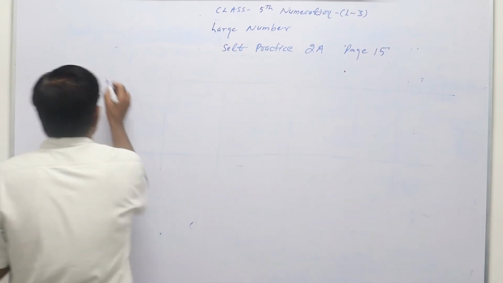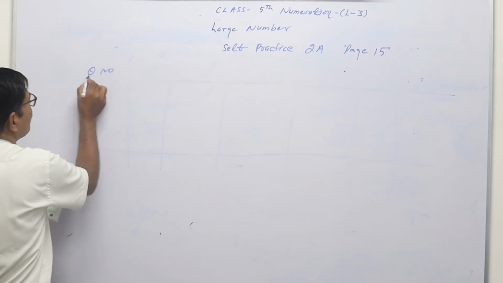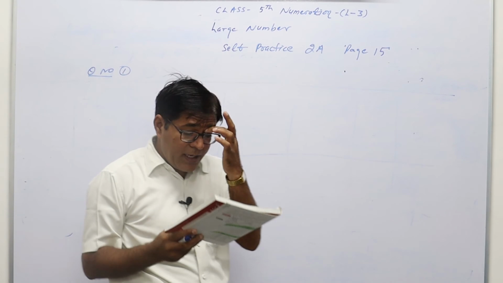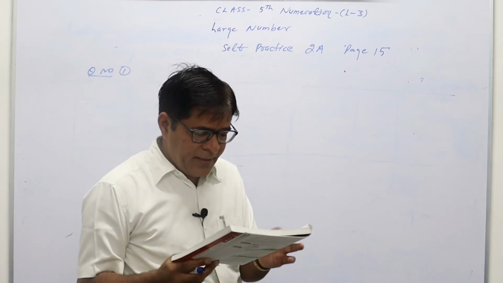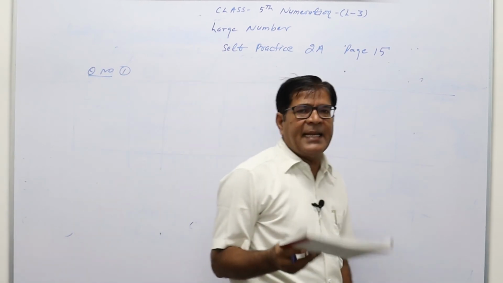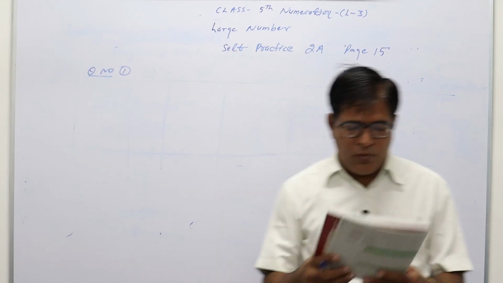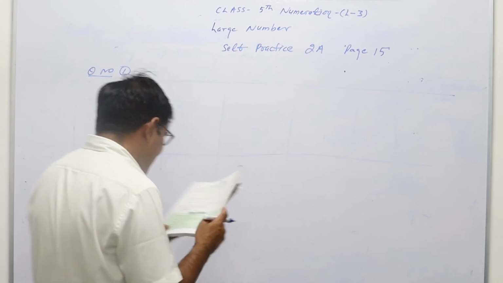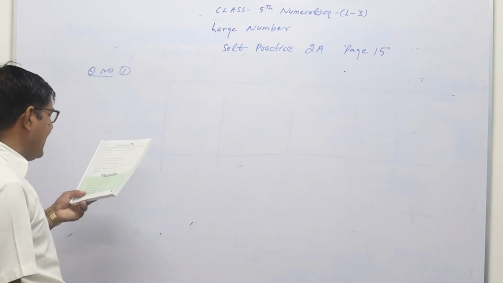Question number 1: Write the numeral for each of the following numbers. Some numbers are written in word form and we have to write them in numerals. So first is 62 lakh